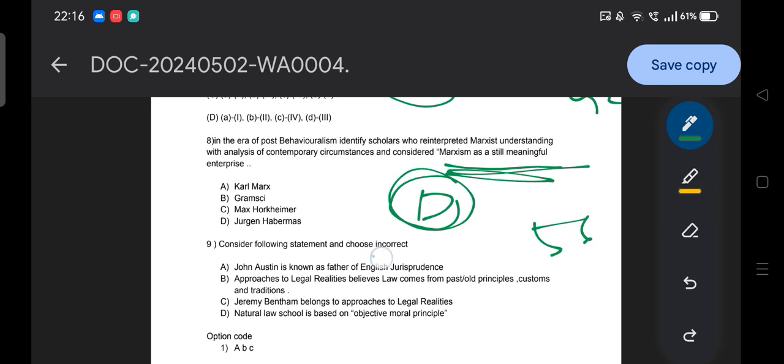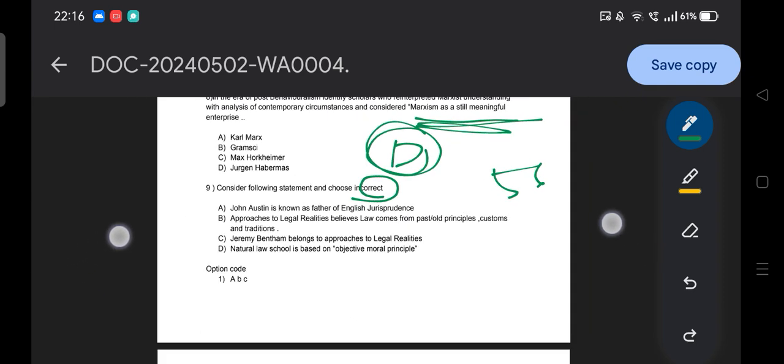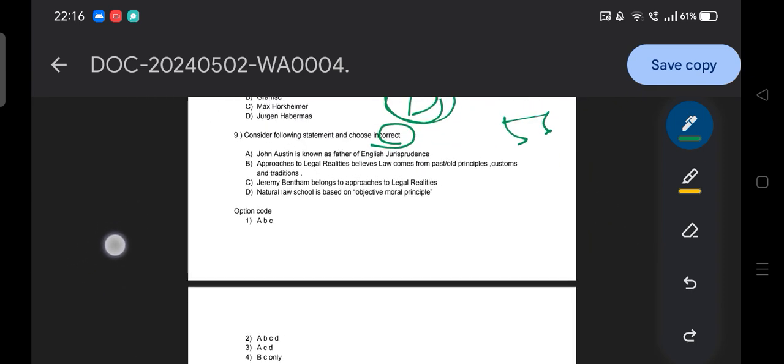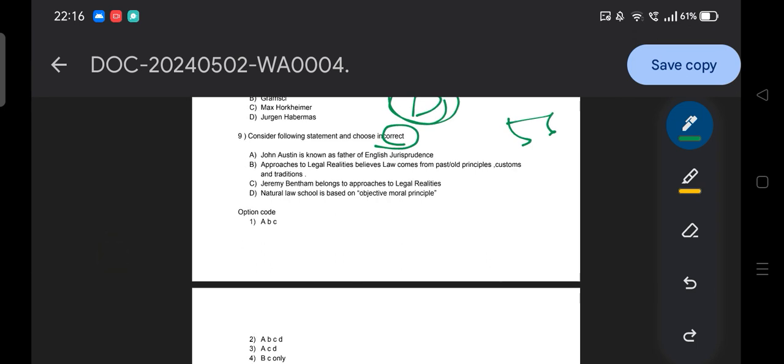Consider the following statements and choose the incorrect one. Option A, John Austin is known as the father of English jurisprudence. Option B, approaches to legal realities believes law comes from the past and old principle, custom and traditions. Option C, Jeremy Bentham belongs to the approaches to legal realities. Option D, natural law school is based on objective moral principle. So guys, you need to find the incorrect option. Go through this.